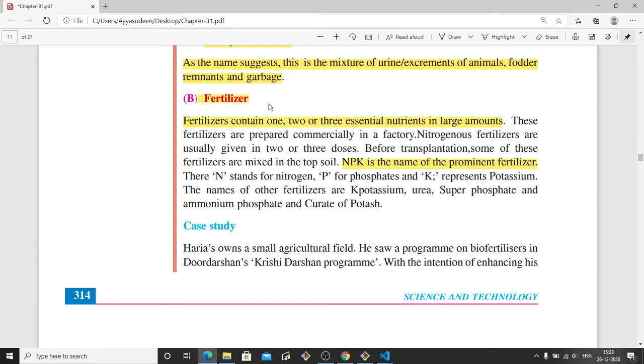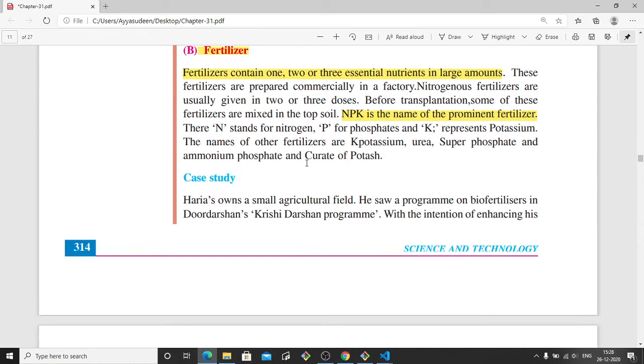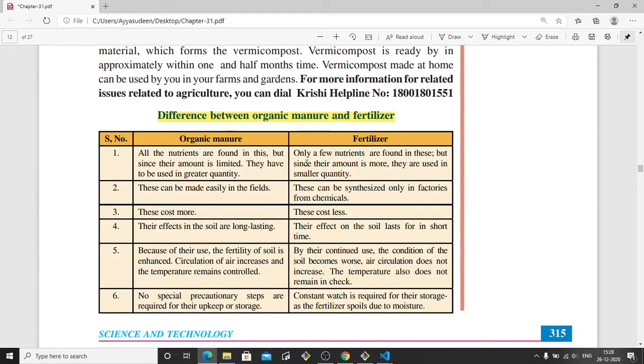And the next one is fertilizer. These fertilizers are not organic, but chemical. What scientists do is they know that certain nutrients are essential and needed in large amounts, for example nitrogen, phosphate, and potassium. So they are used in large amounts, as chemicals. So these are the fertilizers.